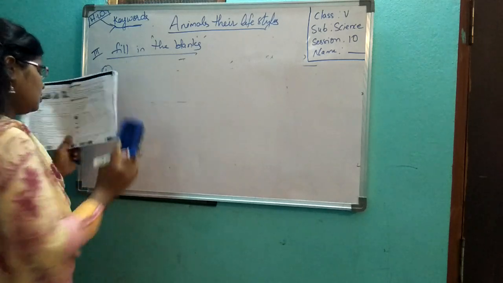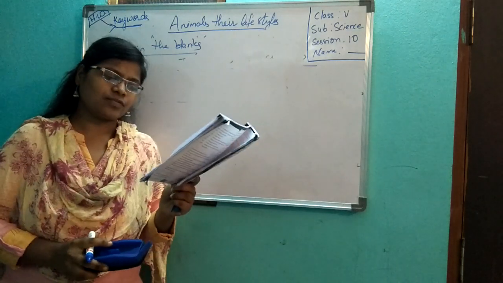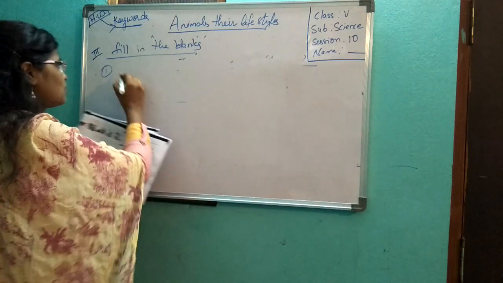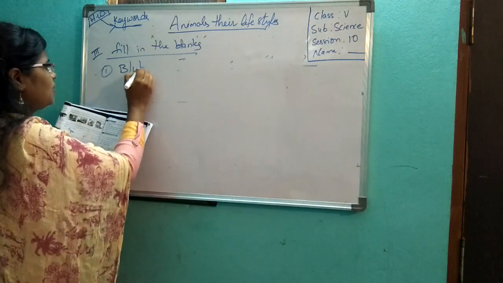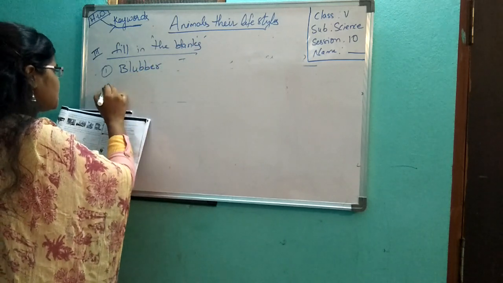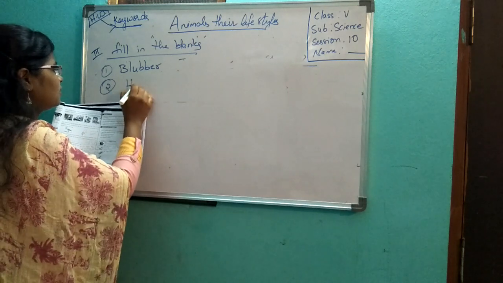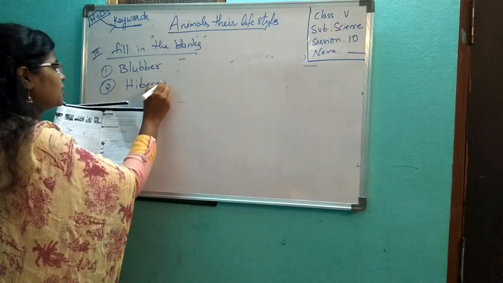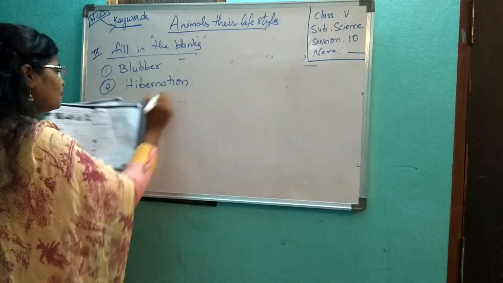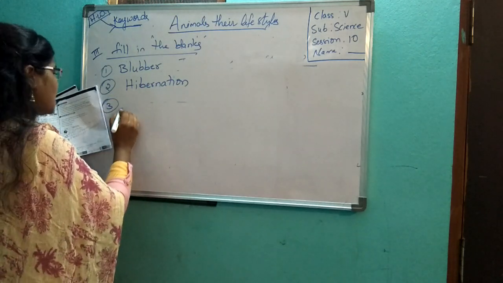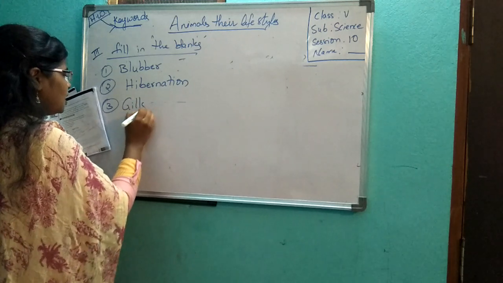The thick layer of fat present under the skin of some animals is called blubber. Second one, a long winter sleep is called hibernation. Write it. Third one, the breathing organs in fish are gills.